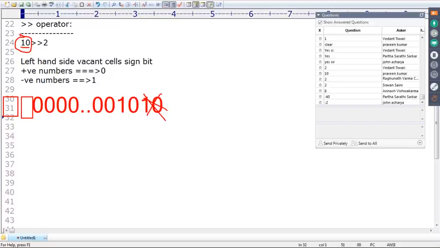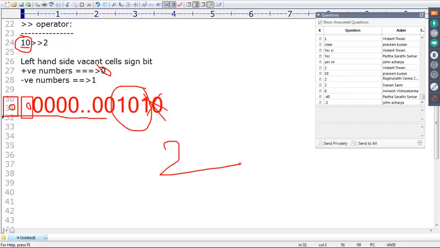If it's a positive number, what is the sign bit? 0 is the sign bit. So fill with 0, like this: 0, 0, 0, 0, 0, 0, 0, and so on, 1, 0. Now what is the output we are going to get? 2 itself is the answer. Remember that. This is the way the right shift operator works.